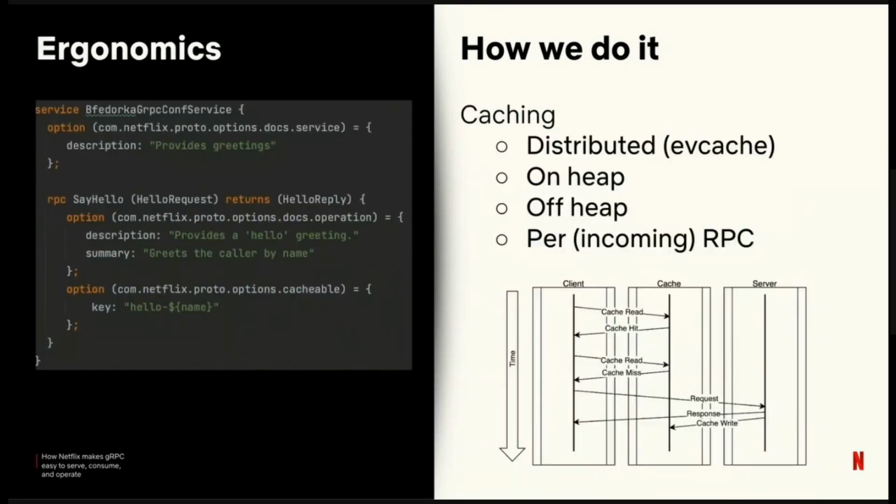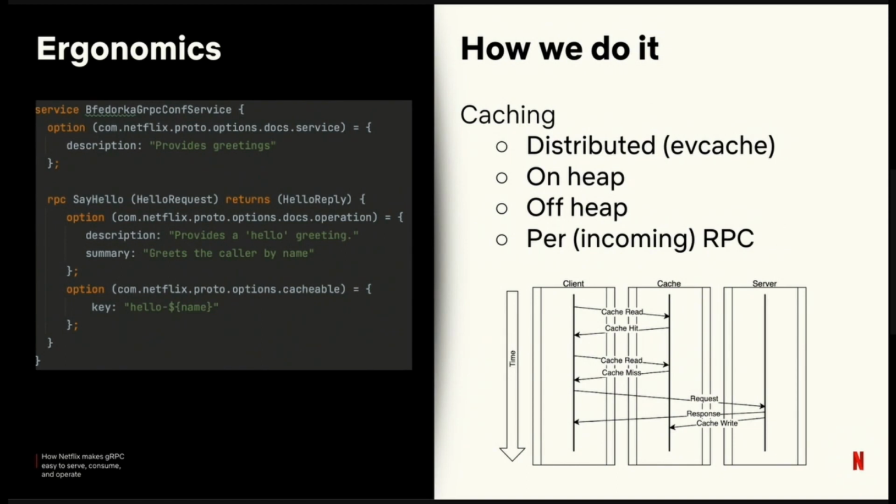We bucket a large number of other common activities into what we call ergonomics. Anything that's done frequently for an RPC, we want to bring that into the framework to make it easy. Caching is our number one ergonomic feature. Over half our production calls are served from a cache owned by our RPC framework. Cache configuration, so cacheability, keys, and eviction rules, are all stored in Proto options.